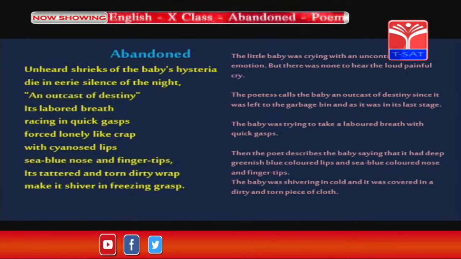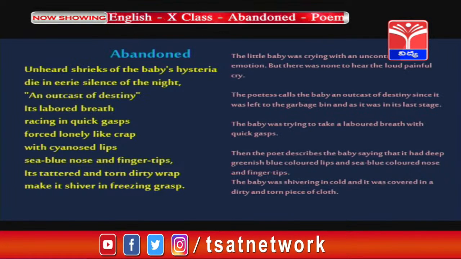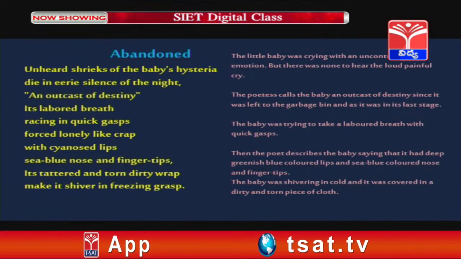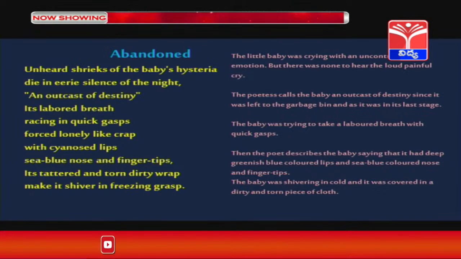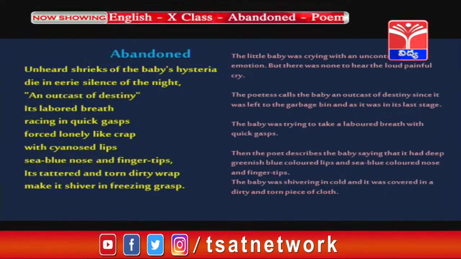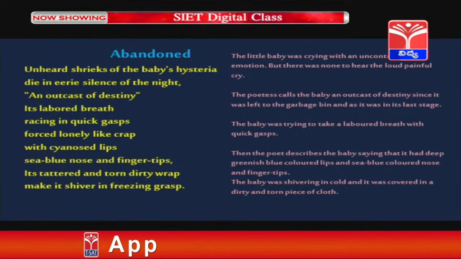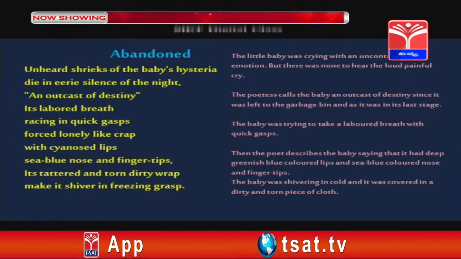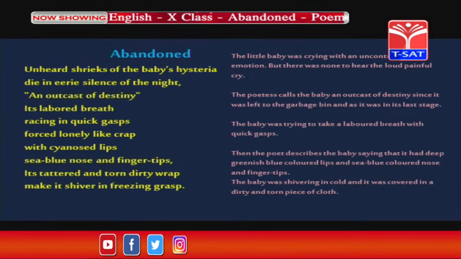And in the next lines of the part, the poetess describes the physical features of the little baby. "With cyanosed lips, sea blue nose and fingertips, its tattered and torn dirty wrap make it shiver in freezing grasp." Here in these lines the poetess says that the baby had deep greenish blue colored lips and sea blue colored nose and also fingertips. The baby was shivering in cold and it was covered in a dirty and torn piece of cloth.